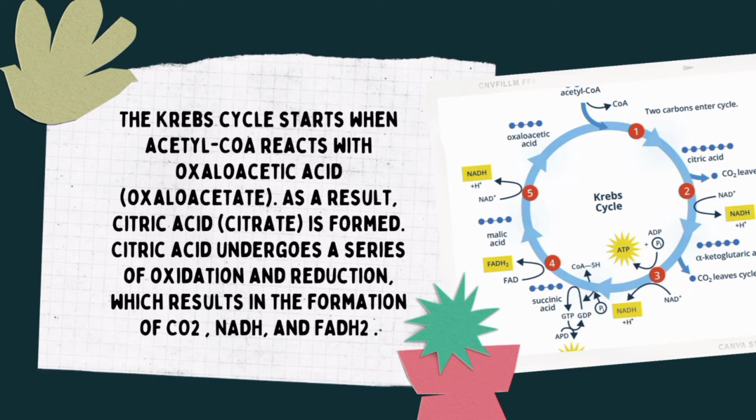Like I said earlier, the Krebs cycle, also known as the citric acid cycle or the tricarboxylic acid cycle, is one of the most important reaction sequences of biochemistry. And also, acetyl-CoA reacts in the first step of the 8-step sequence of reactions that comprise the Krebs cycle, all of which occur inside the mitochondria of eukaryotic cells.